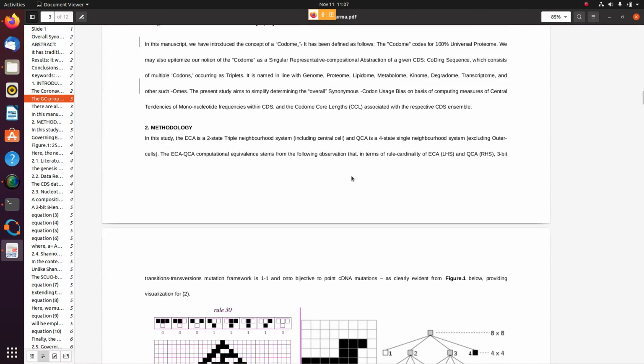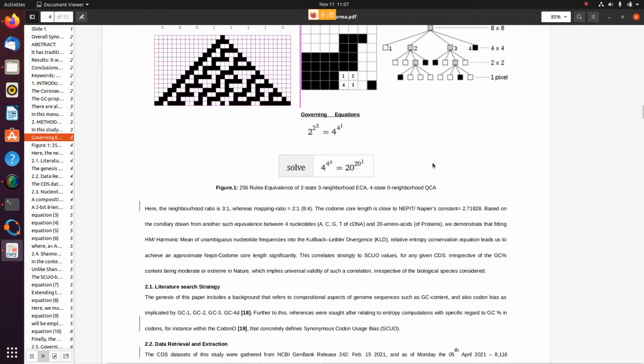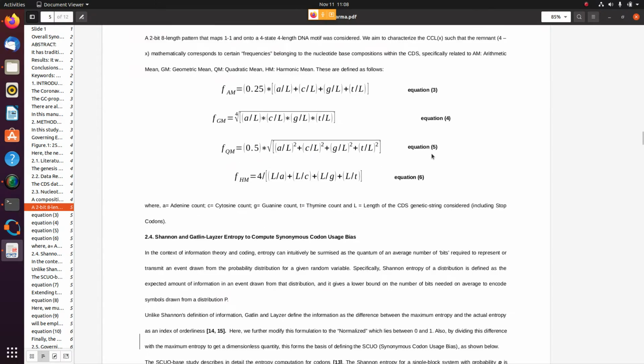So coming to the governing equations, we took into account the exact one-to-one mapping of 3-bit binary transition transmission mutation schema to point cDNA mutations with no neighborhood, which when extended from 4 nucleotides to 20 amino acids gives a hyperproteogenomic equation 4^4^x = 20^20^1, where x is 99.9455% close to Napier's constant or base of natural logarithms.